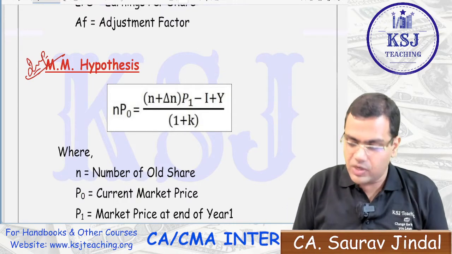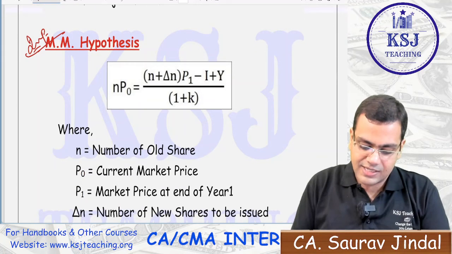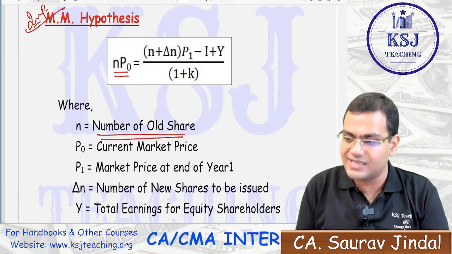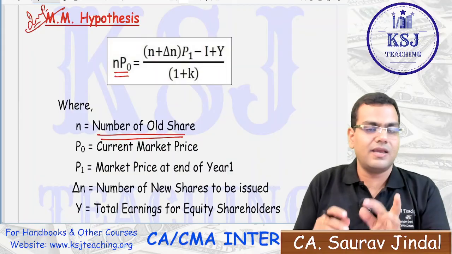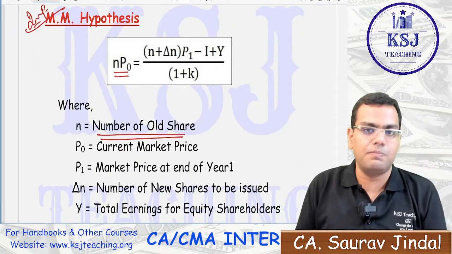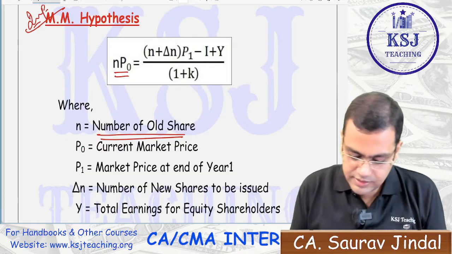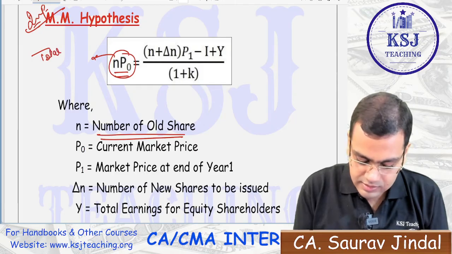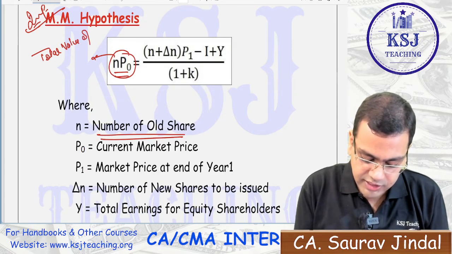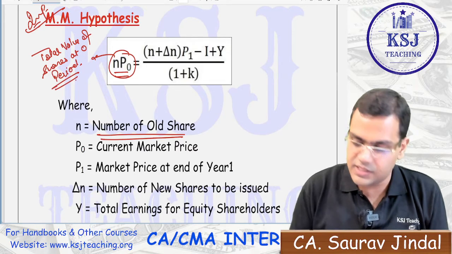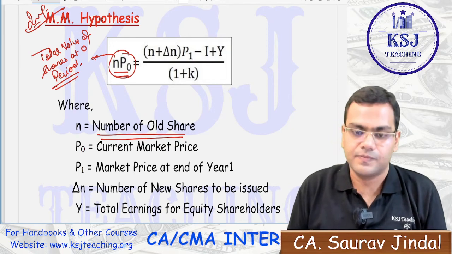So this is the formula that was given by them, that is NP0. What is N here? N represents the number of existing shares. P represents the price at 0 period. So this represents the total value of shares at 0 period.